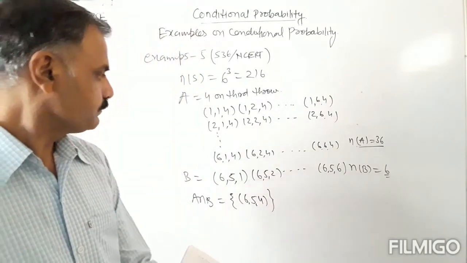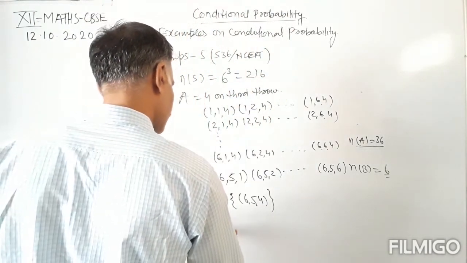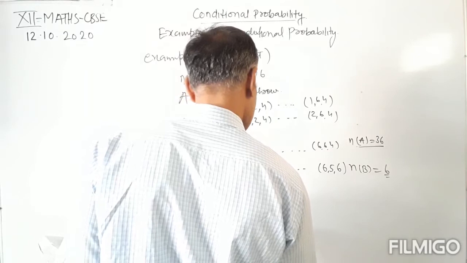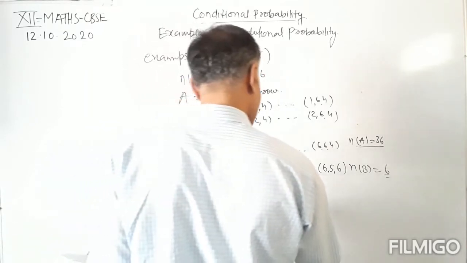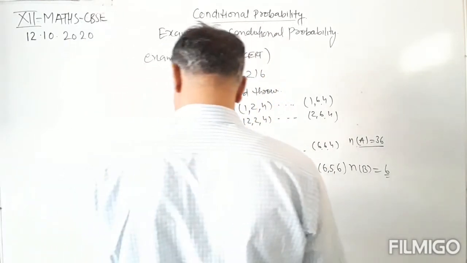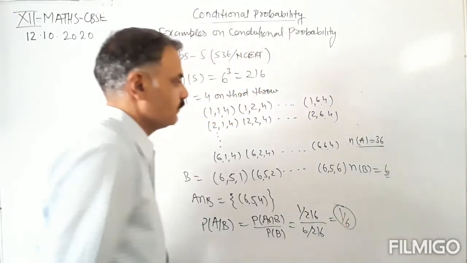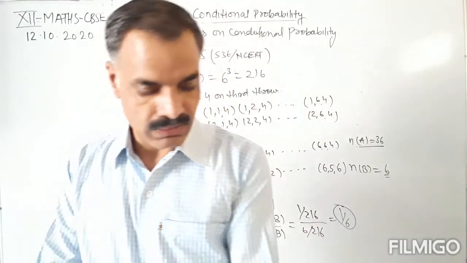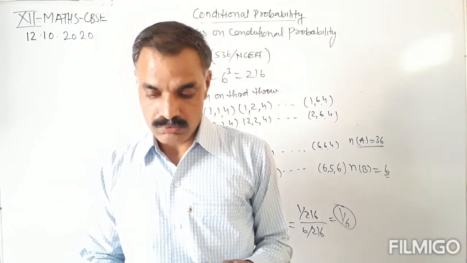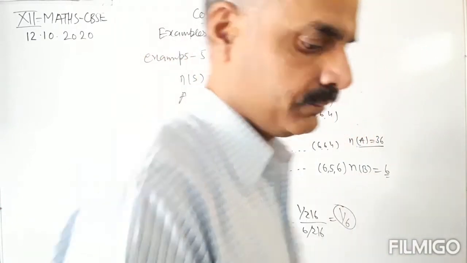Now P(A given B) is equal to P(A intersection B) upon P(B). So P(A given B) is 1 upon 216 divided by P(B), 6 upon 216. So this is equal to 1 by 6. So this is example number 5 of the NCERT book. Now let us take example number 6.